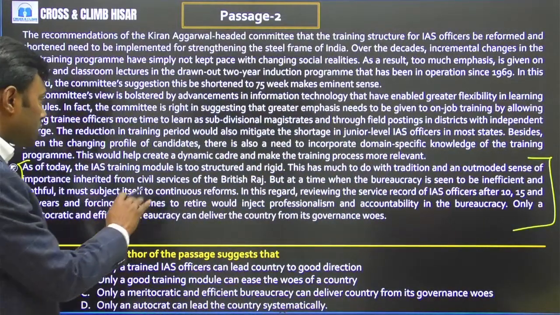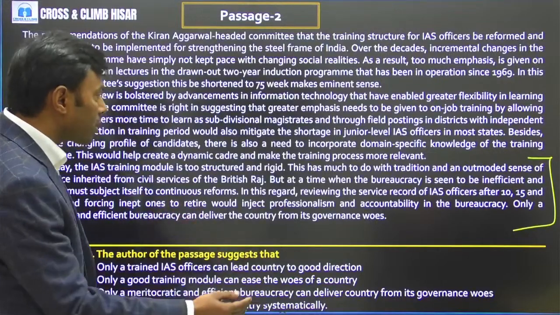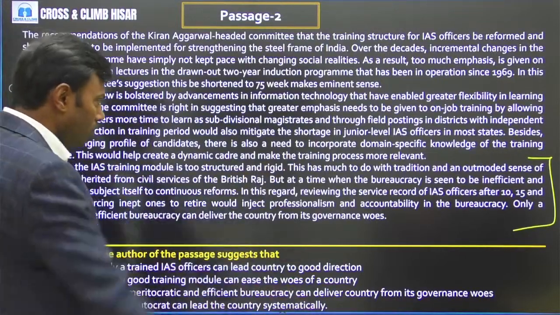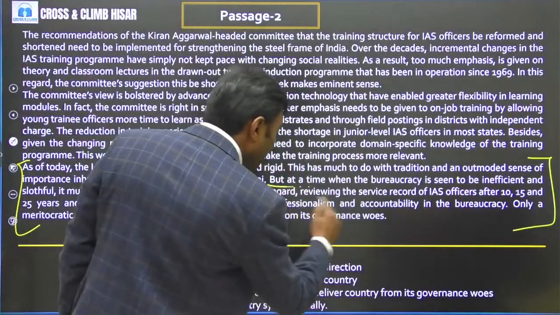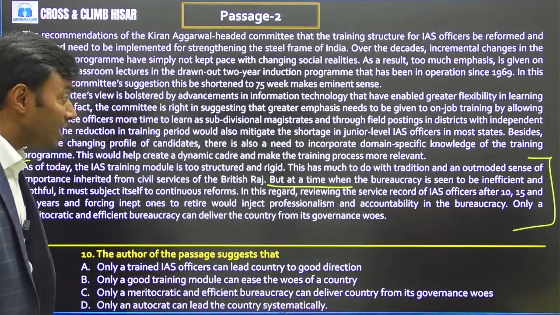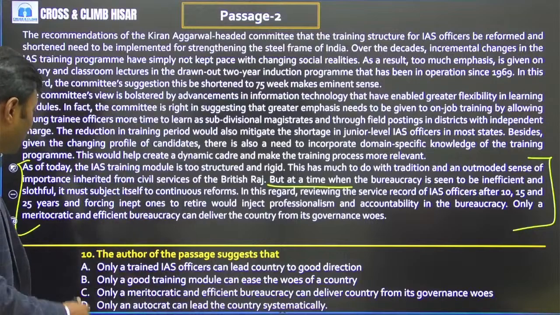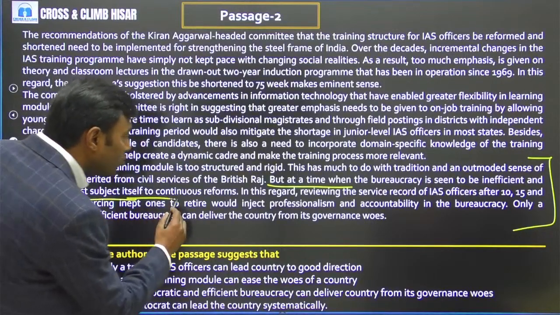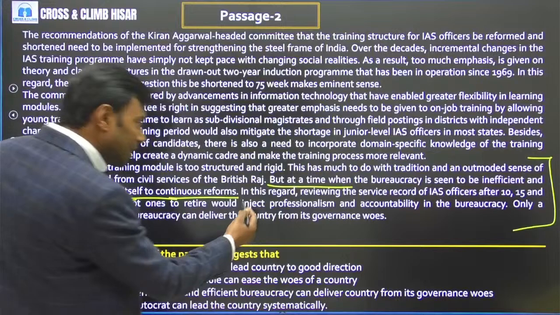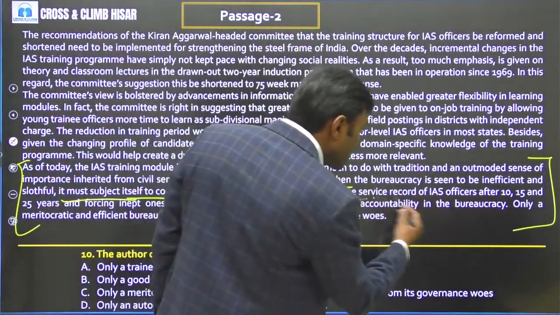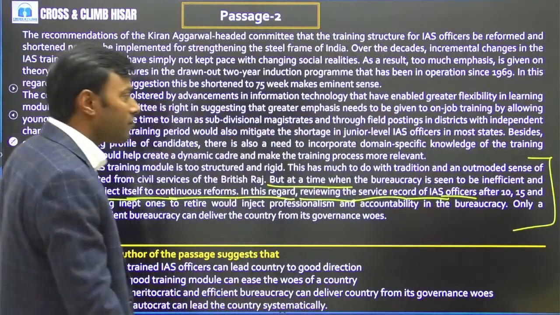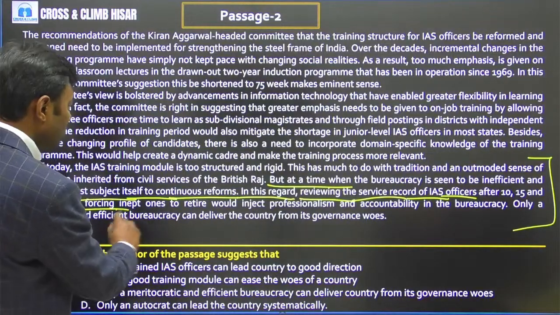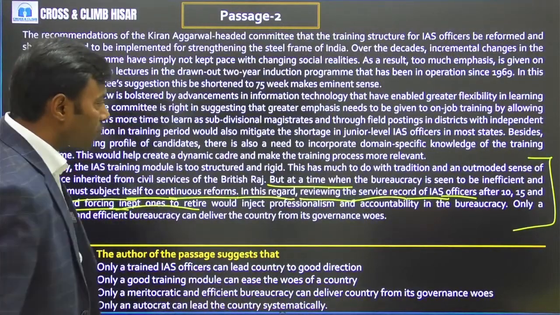As of today, the IAS training module is too structured and rigid. This has much to do with, right, अब यहां से दो, बट एट ए टाइम व्हेन द ब्यूरोक्रेसी इज सीन टू बी इनएफिशिएंट and slothful, it must subject itself to continuous reforms. Why? In this regard, reviewing the service record of IAS officers after 10, 15 and 25 years and forcing ones to retire would inject professionalism.